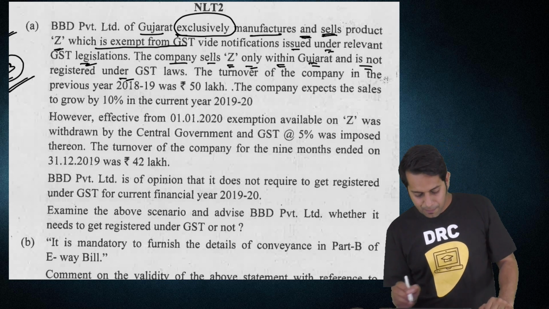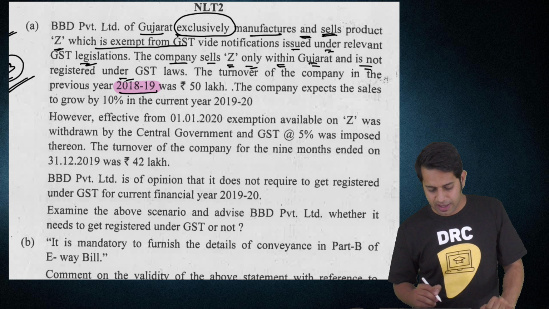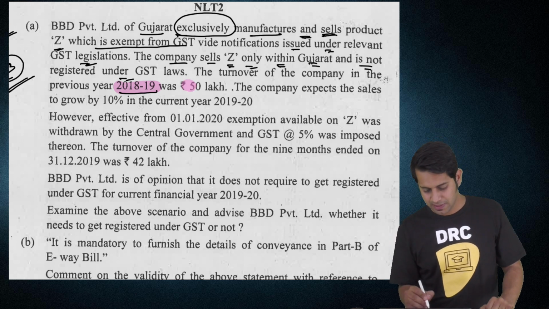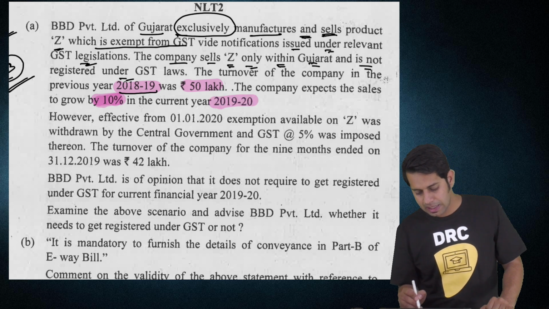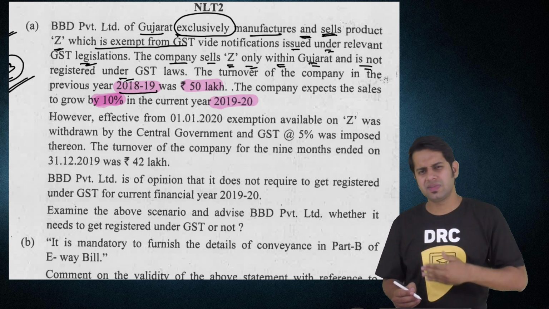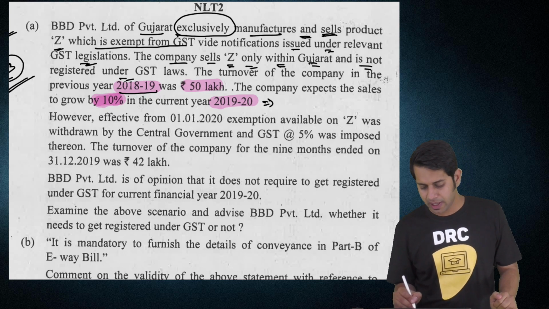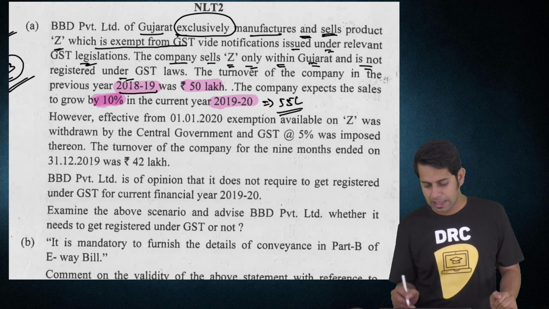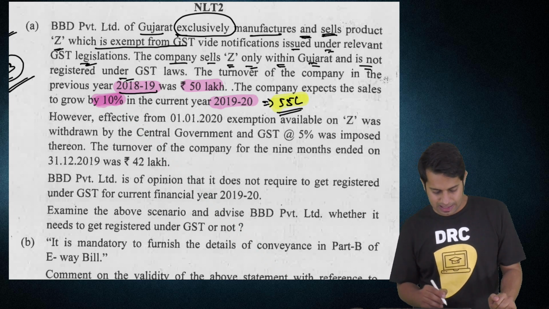The turnover of the company in the previous financial year 18-19 is 50 lakhs. It expects that sales will grow by 10% in 19-20, that is the next financial year. So its expected turnover for next year is 55 lakhs.